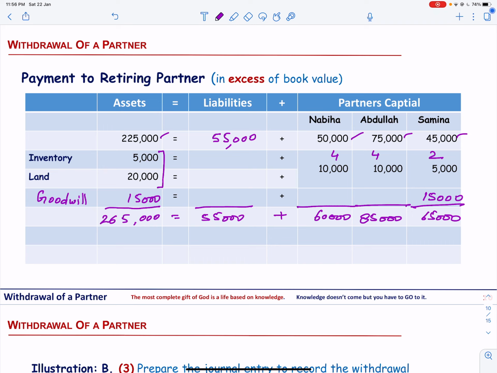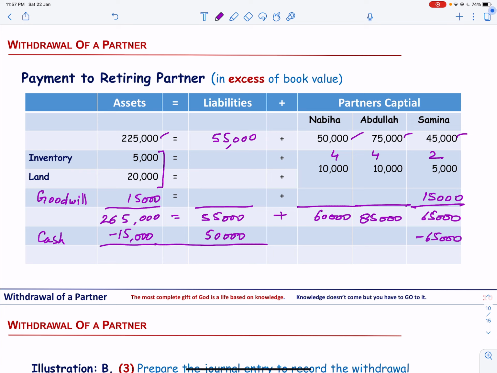And now we have paid cash. So there is a decrease in asset by 15,000, and we have accepted Samina's liability of 50,000. So our liability increases by 50,000 and we settle her account of 65,000. Let us see the total now.